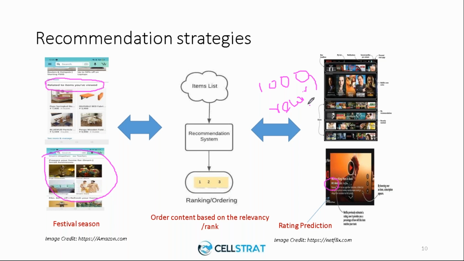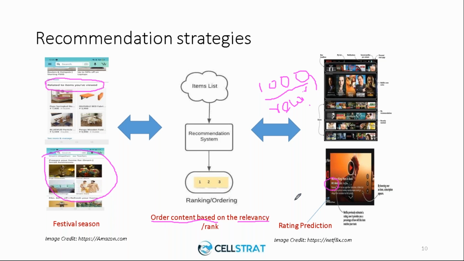Will you buy? So if I have some 1,000 items, or if I say that I get 500 items which are of importance to you, and can I recommend that? Will you simply really buy? No, right? Because you may not really be interested in buying all those items, right? So what it does is it actually orders the recommendation based on the relevancy.